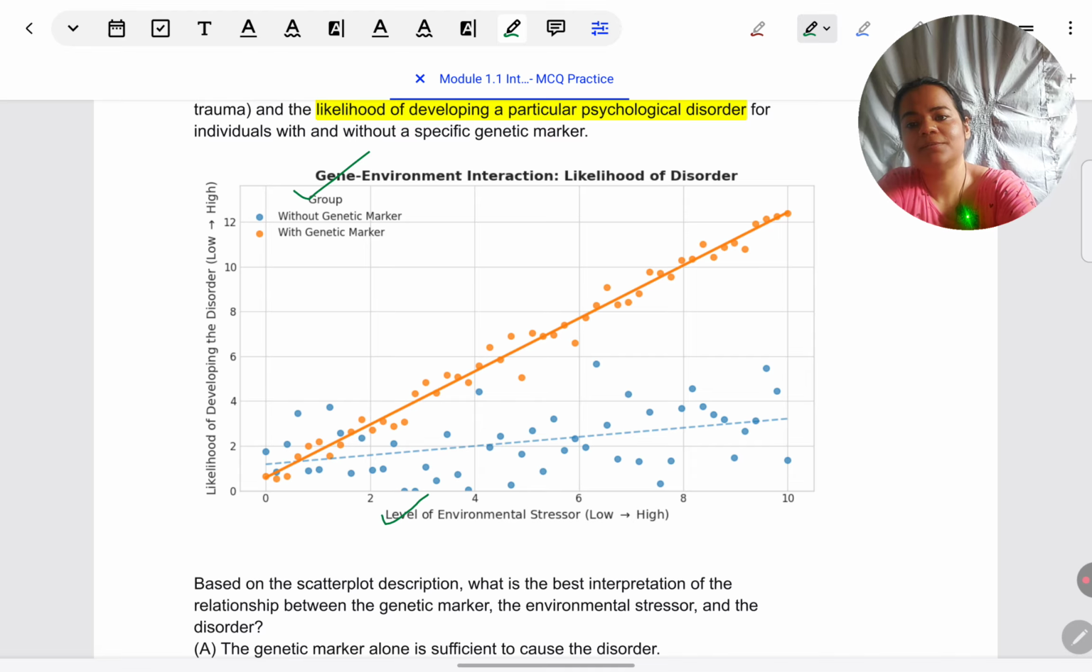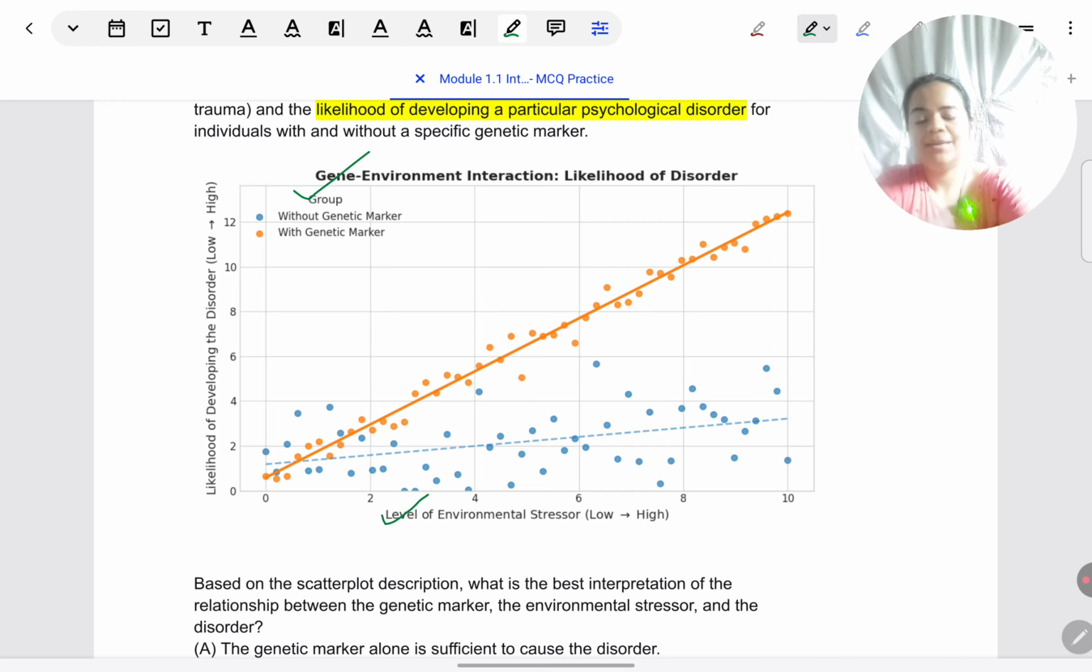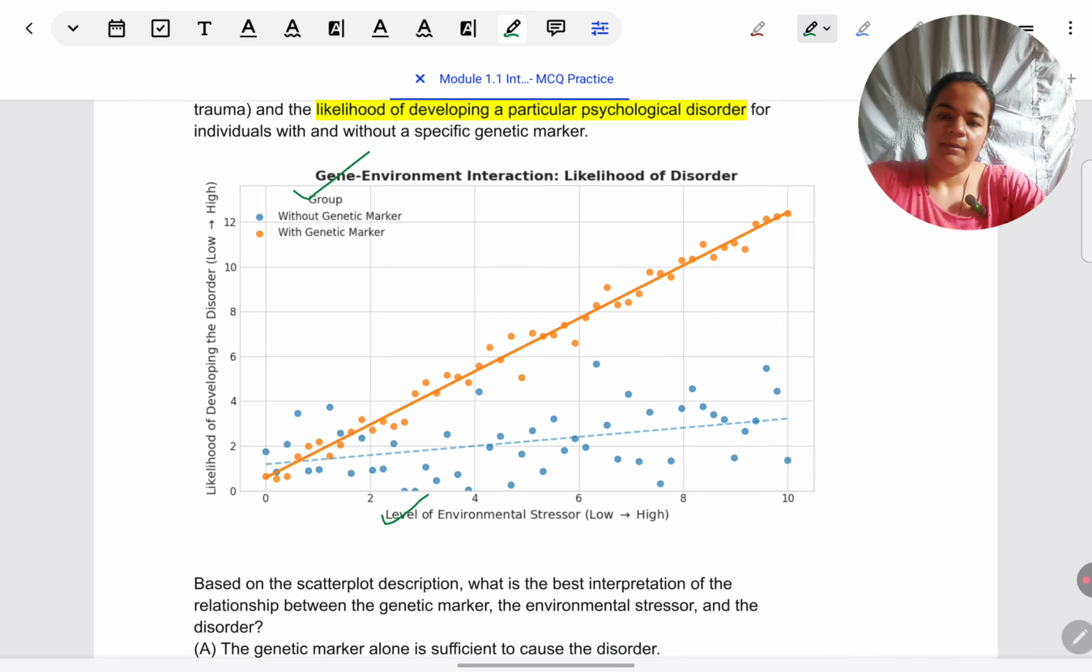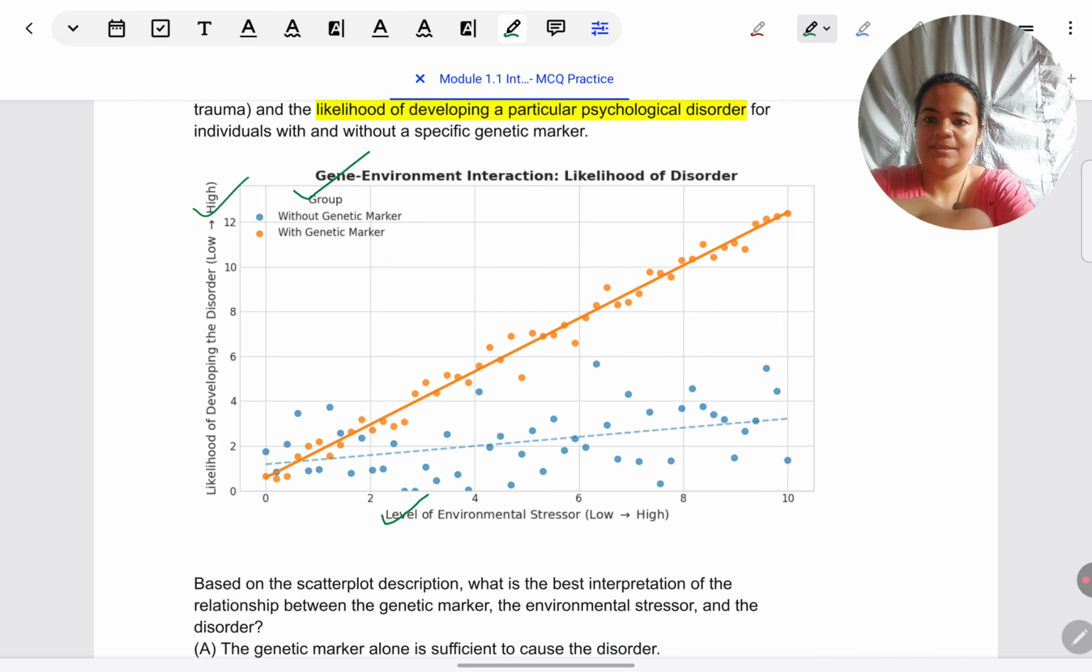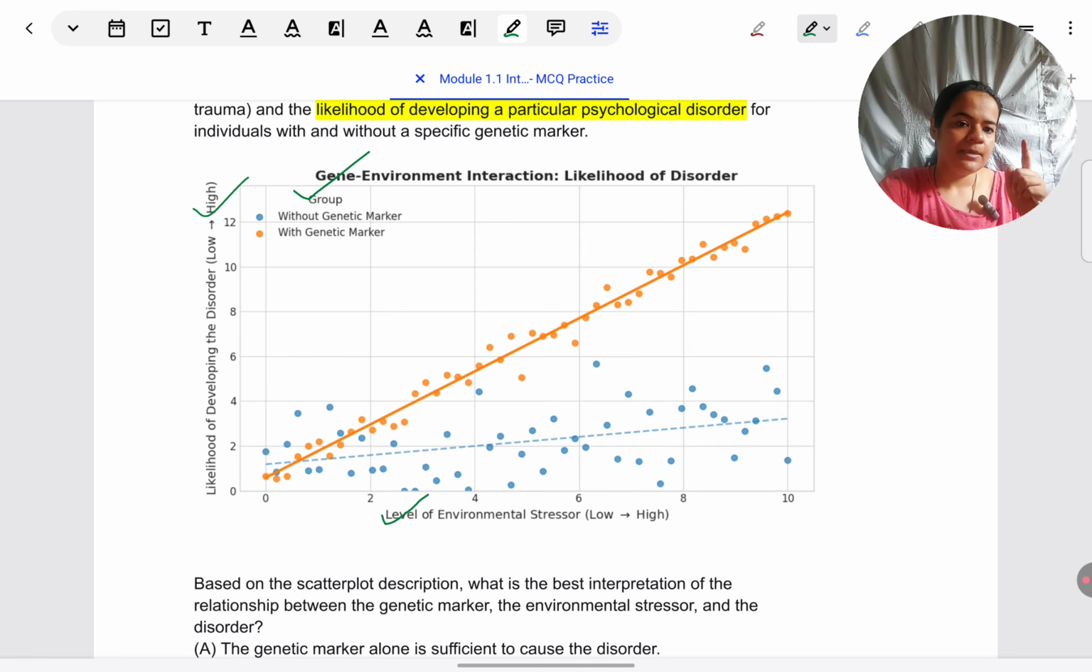Coming to y-axis, likelihood of developing the disorder, low to high. So what am I seeing on the y-axis? Risk of developing a disorder. On the lower side of the y-axis, those people are represented who have low risk of developing the disorder, and on the upper side, those people who have high risk of developing the disorder. So first we read the title of any graph, then we read the axis, then we read the key.